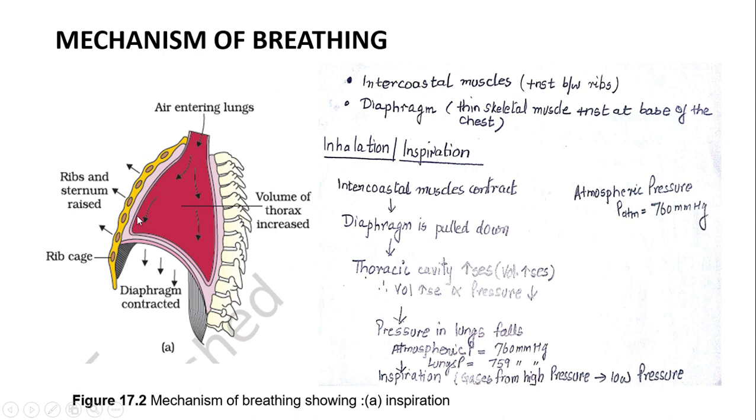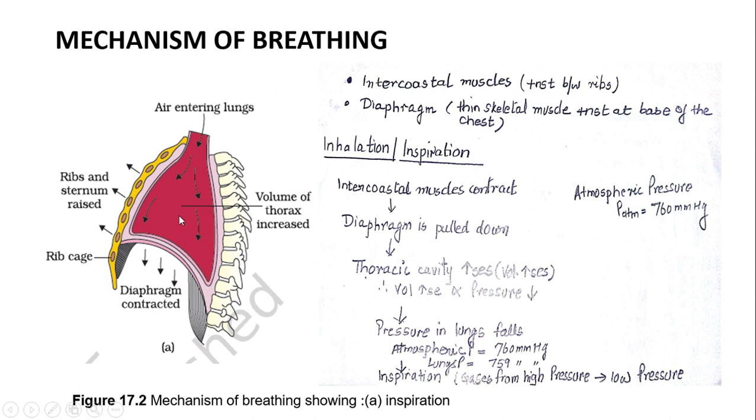If the intercostal muscles are contracting, this diaphragm, which normally remains in a dome-shaped, curved structure, is pulled down and therefore it contracts, because of which the volume of the thorax is increased.